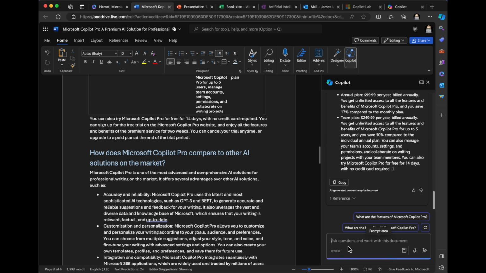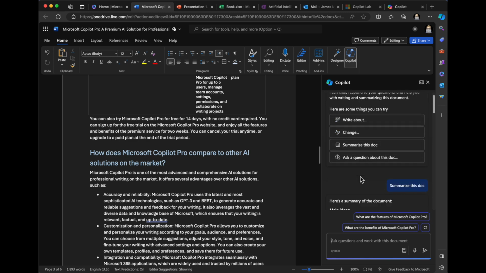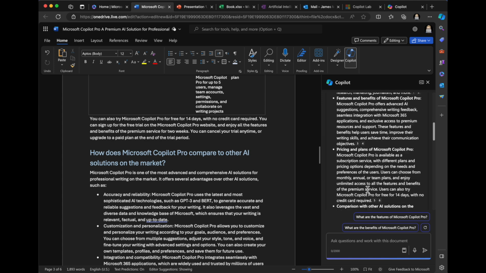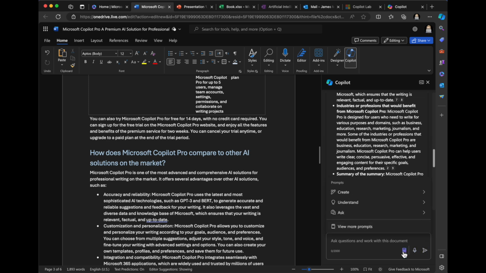Because it's saying I could ask questions, but anyway, look at this. I'm in this document. I've used a few of these features, some of them in the document itself. There's this option, view prompts. I could use a microphone for input, or I can use text for input, and I can click view prompts. And I've got examples for create, understand, and ask.